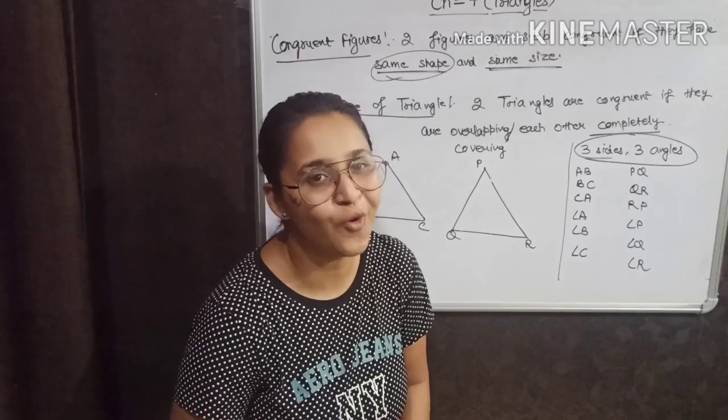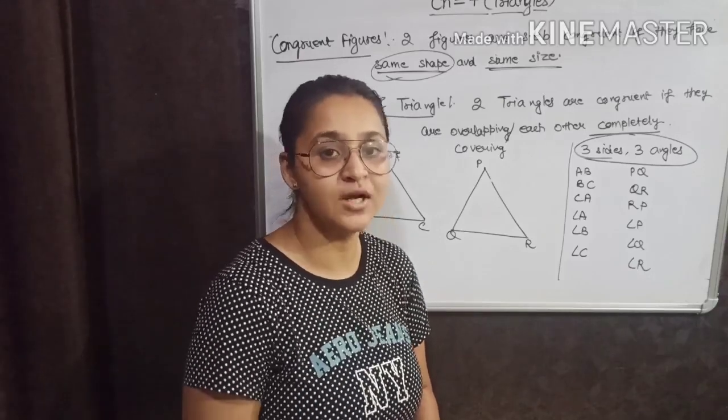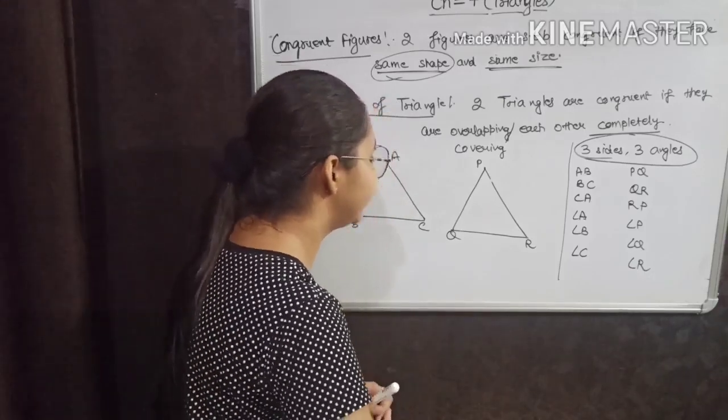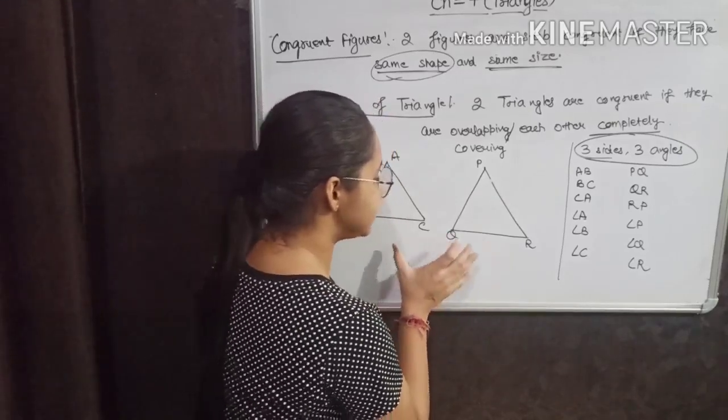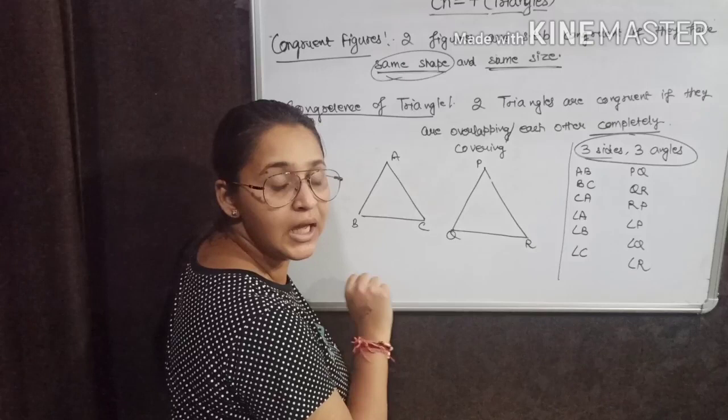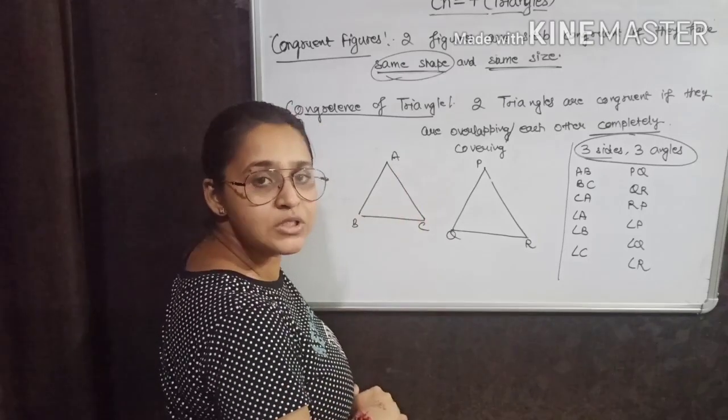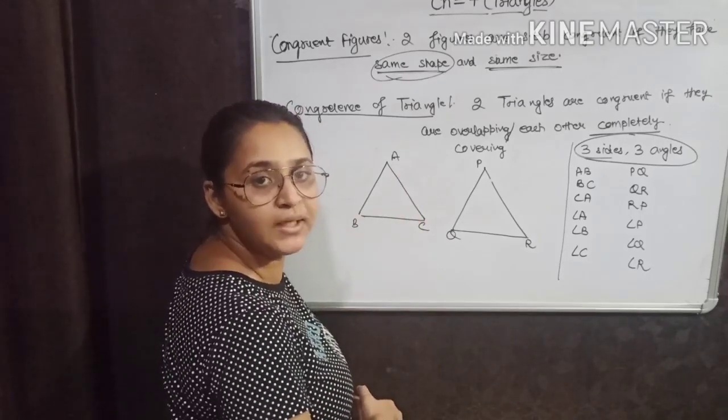Yes, I know you all will get to know what is the relation. You must have thought of what the relation is. See, if two triangles are congruent, it means they are covering each other completely. And when will it be possible that they are covering each other completely?